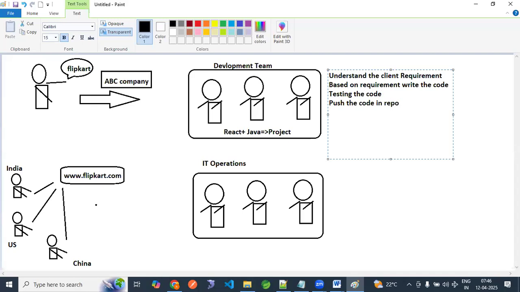Any company decides the tech stack before that. This company will decide, okay, guys, what kind of tech stack we are going to use. Okay, front end we will use React, back end we will use Java, in cloud we will use AWS. For operations, whatever tech stack I am mentioning, all are open source.